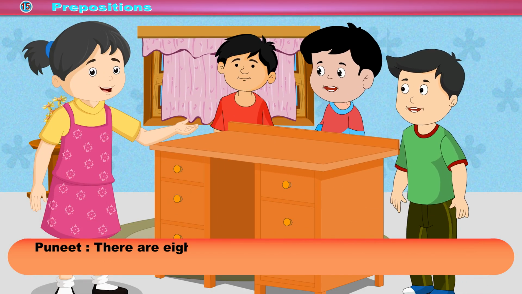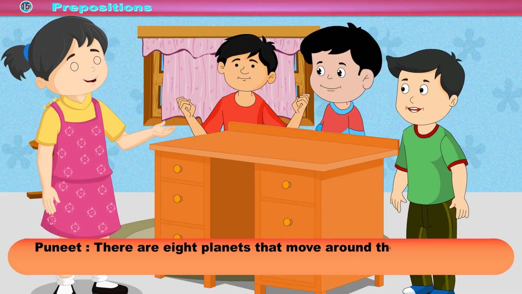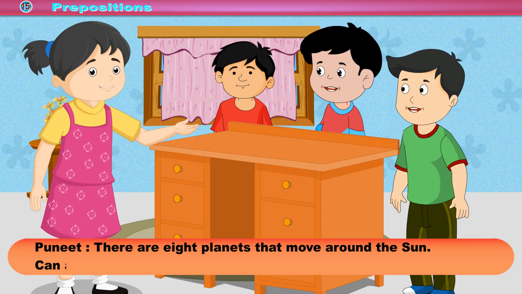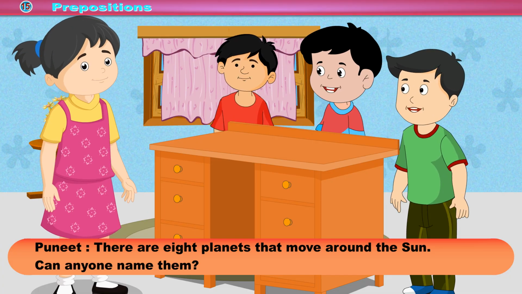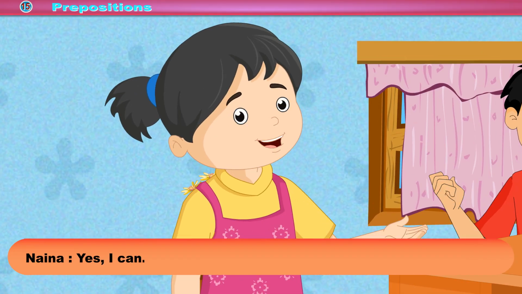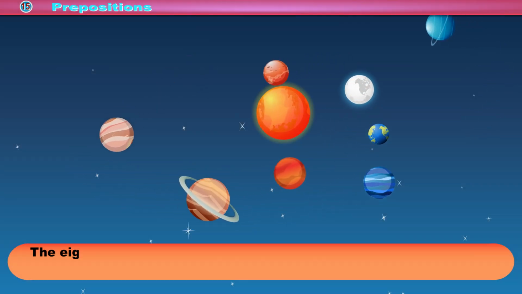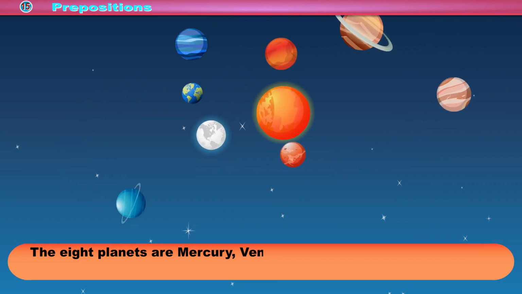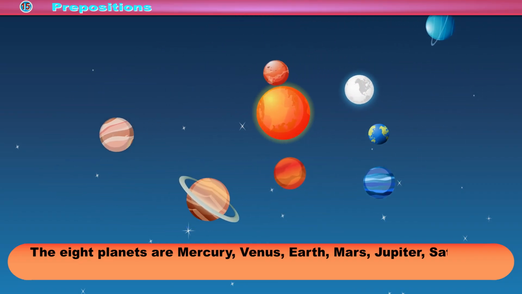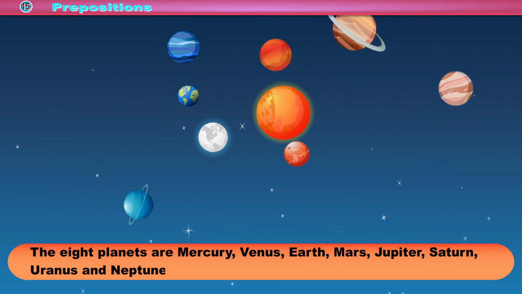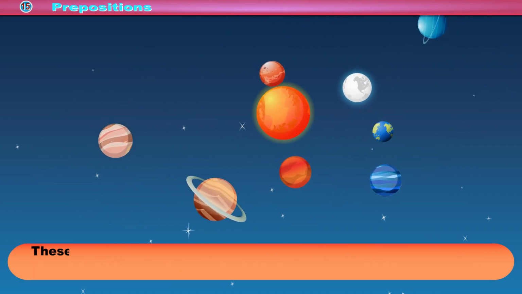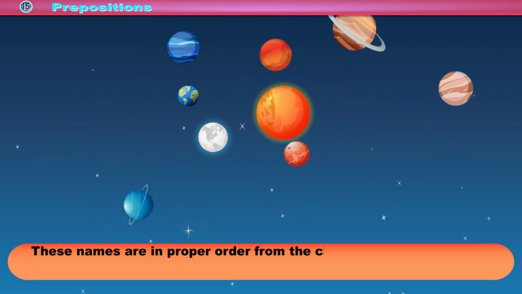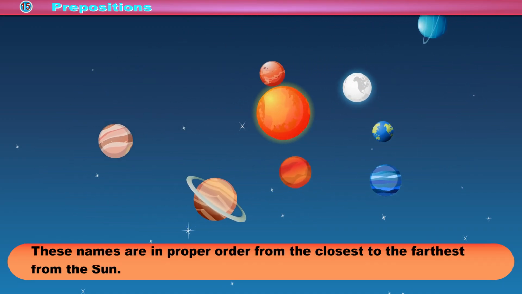Puneet: There are 8 planets that move around the sun. Can anyone name them? Nana: Yes, I can. The 8 planets are Mercury, Venus, Earth, Mars, Jupiter, Saturn, Uranus, and Neptune. These names are in proper order from the closest to the farthest from the Sun.